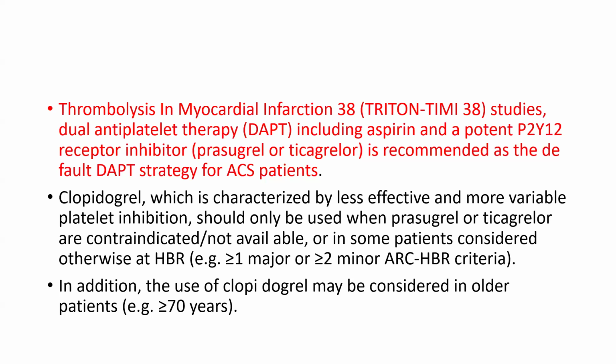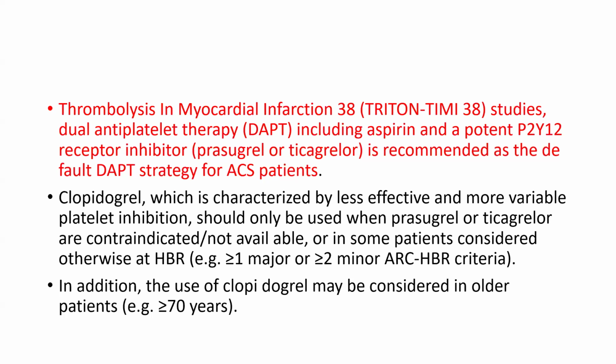Thrombolysis in myocardial infarction studies. Dual antiplatelet therapy, including aspirin and a potent P2Y12 receptor inhibitor, is recommended as the default DAPT strategy for ACS patients. Clopidogrel, which is characterized by less effective and more variable platelet inhibition, should only be used when prasugrel and ticagrelor are contraindicated or not available, and in some patients considered otherwise at high bleeding risk, for example, more than one major or more than or equal to two minor ARC HBR criteria.